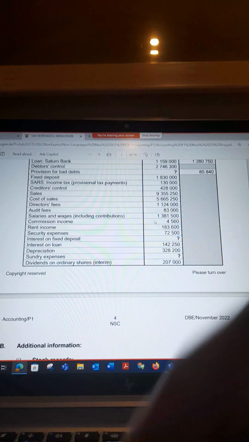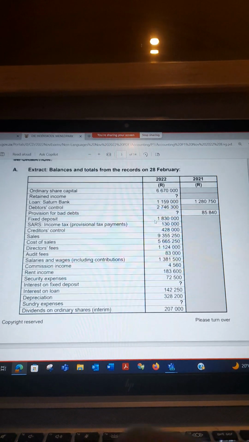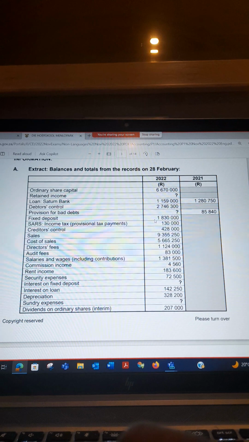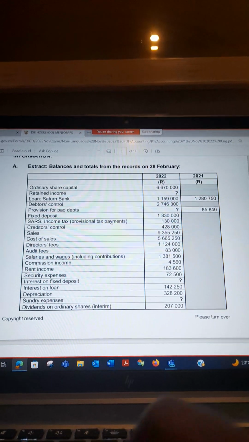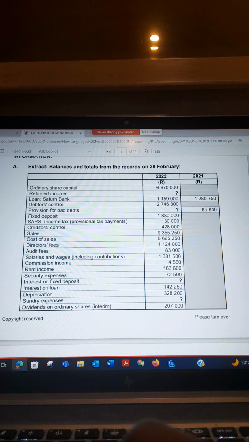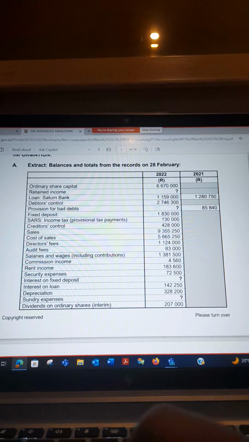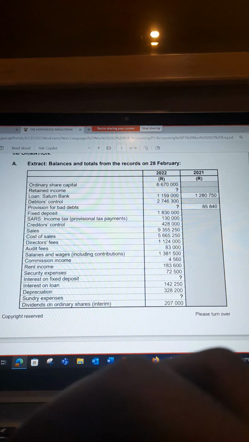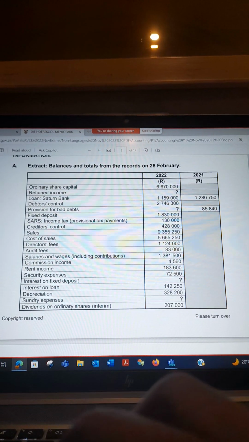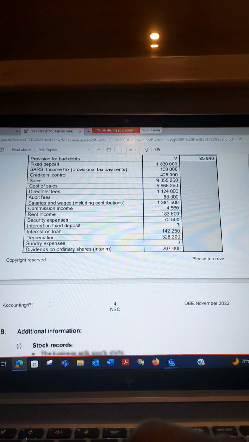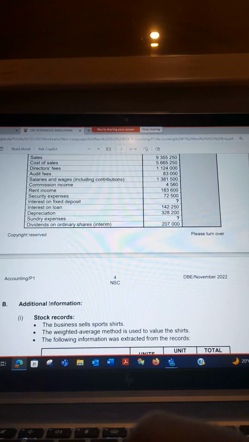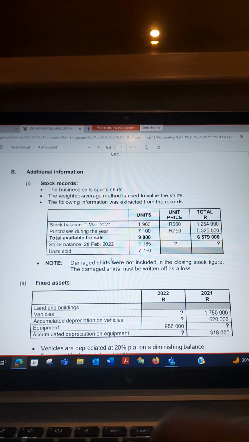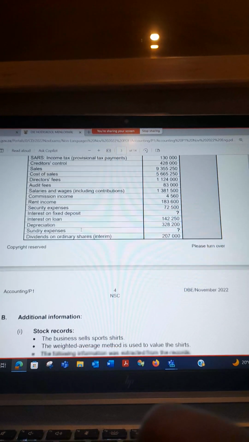So when they tell you to prepare the income statement, you go to your answer book, you open it, you go to where the income statement is, and then you start populating things. You start adding things there in cost of sales, and then you look at any other item that belongs in your income statement, all your expenses and all your incomes, so that you don't leave anything behind. After doing that, that's where you can now go to your adjustments. As I told you, you need to match each adjustment or additional information with the information on the trial balance.